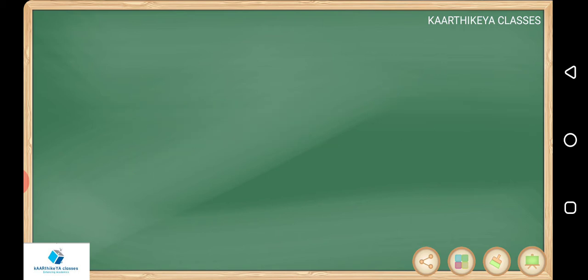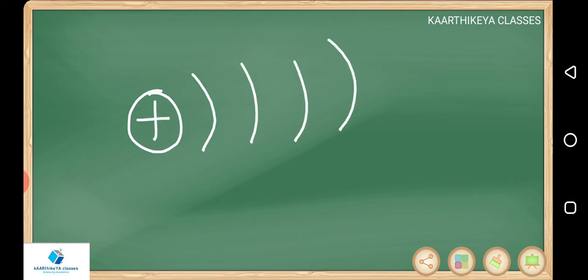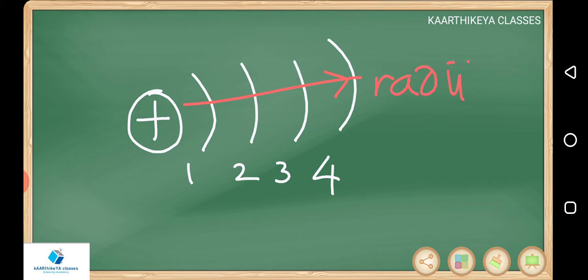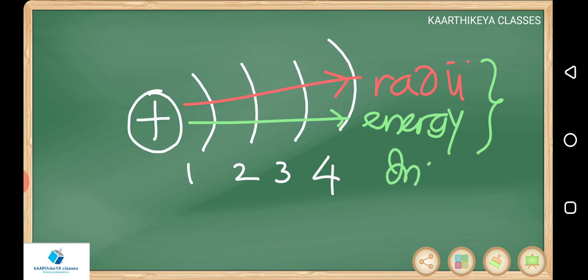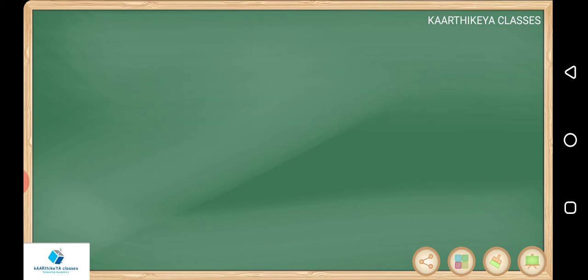Then, as we are moving away from the nucleus, say 1, 2, 3, 4 like this, two things are going to increase. One is the radius increases, the size of the orbits increases. Second thing is energy increases. As we are moving away from the nucleus, radii increase as well as energy also increases. Radius and energy both increase as we are moving away from the nucleus, like 1 to 2, 2 to 3, 3 to 4 like that. These are the regular points you can easily say.